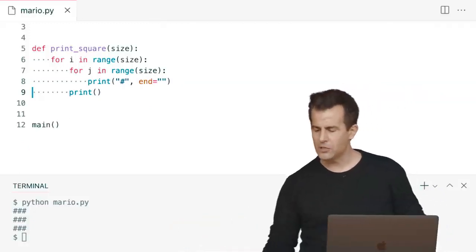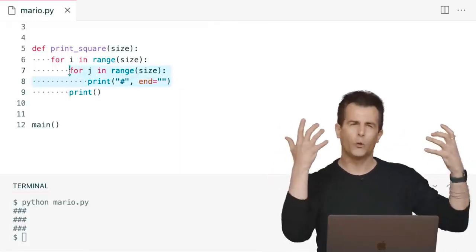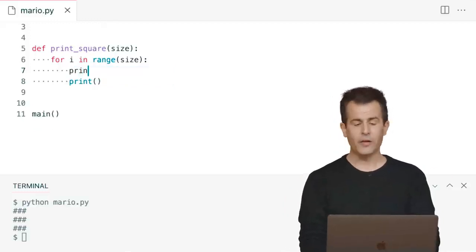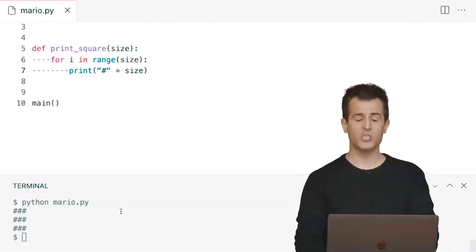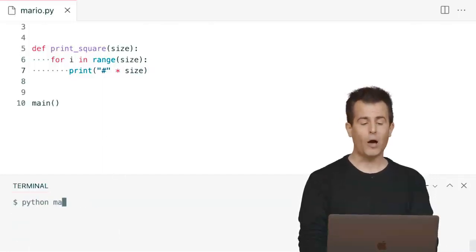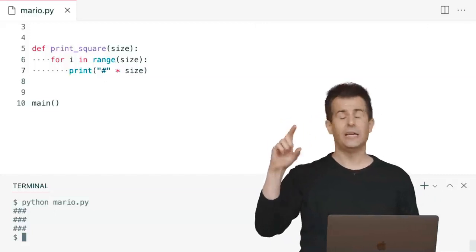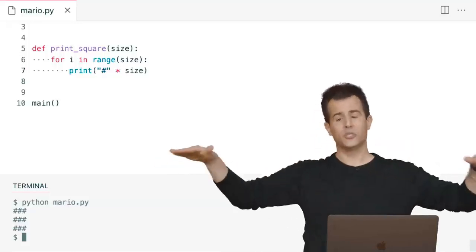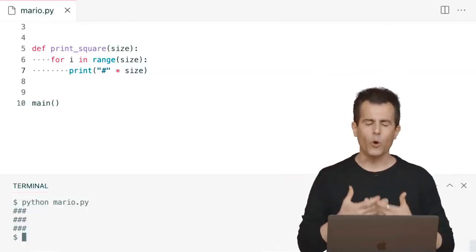And let me propose that we maybe do this. Let me propose that, you know what, this inner loop, especially if you're having trouble wrapping your mind around one loop inside of another loop, you don't strictly need it. What if we do this trick again? What if we print out inside of the outer loop and only loop each of those hashes the number of times we want them? We draw inspiration from an earlier approach, and we run python of mario.py, same result, but now print square is really nice and compact. It has one explicit loop, and it's still printing out using string multiplication all of the hashes at once on that row.